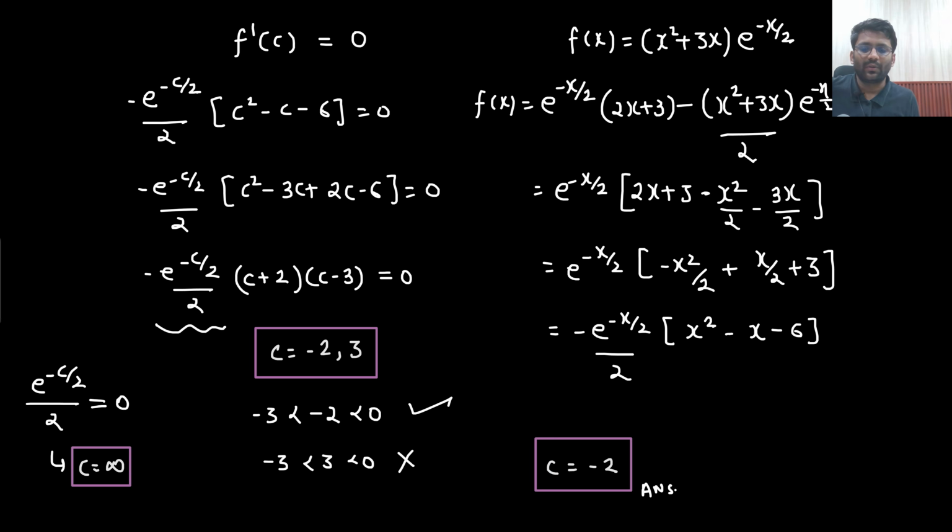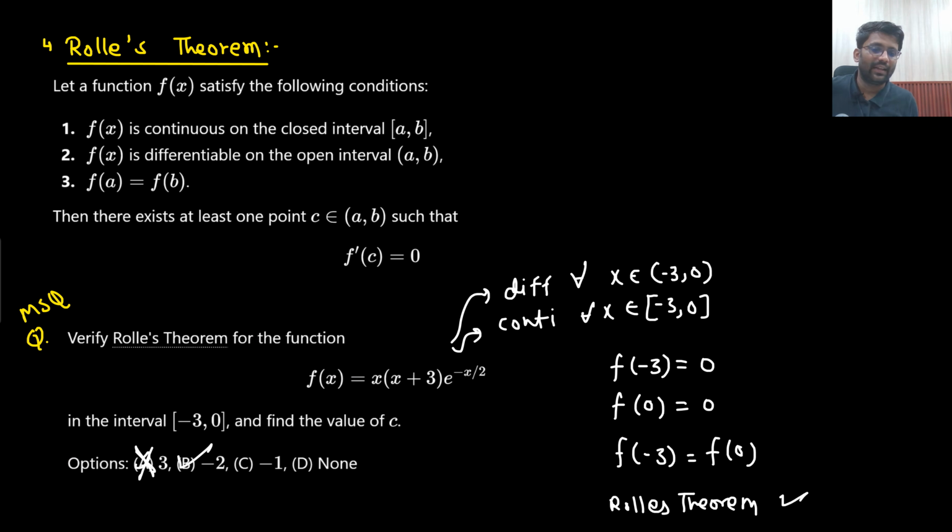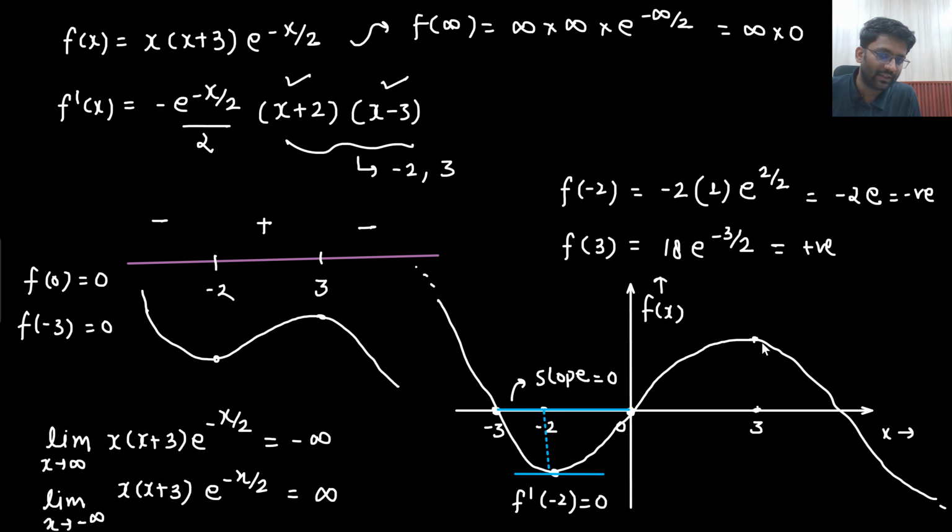So what will be the option? Only minus 2. Someone would say that, sir, at 3 as well the slope is 0. At x equals 3 as well, sir, the slope is 0. But it does not belong to this interval. They are asking about only the interval between 0 to 3. So no matter wherever the slope is 0, we don't care about it. We only care about one interval, and that interval is minus 3 to 0.